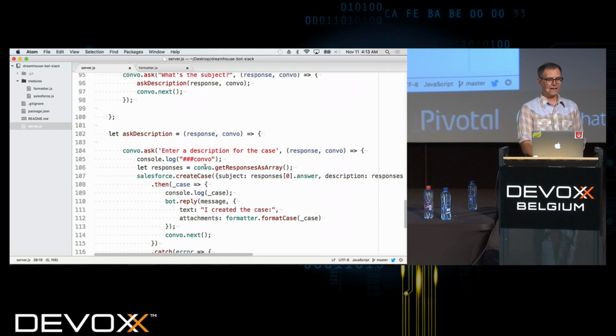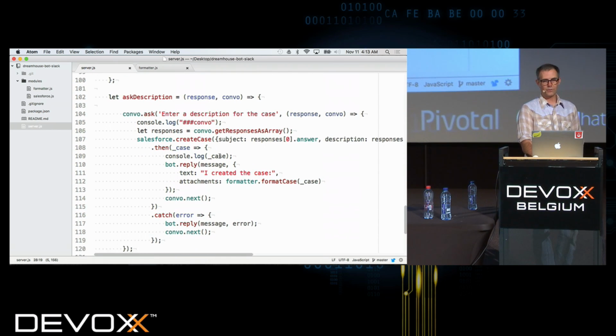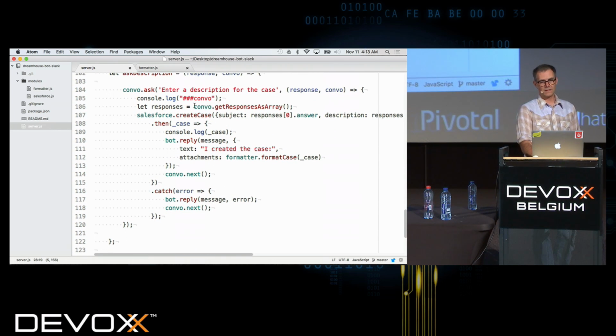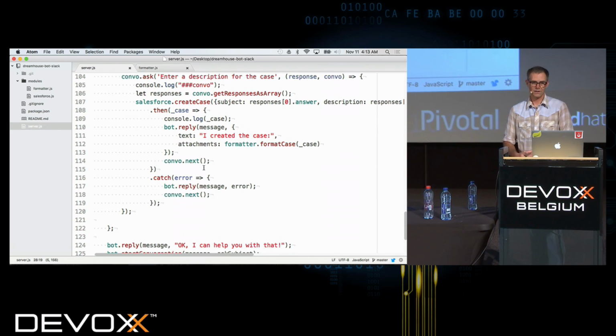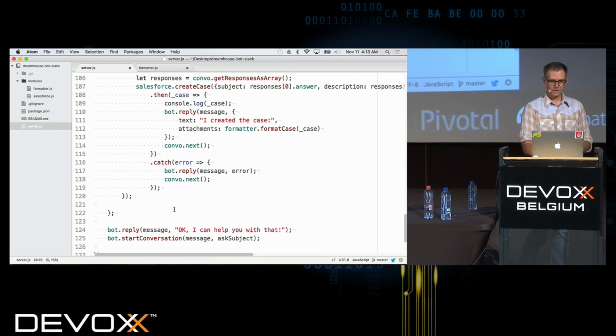So then I have this ask description, and here we get the conversation responses. So we get what they entered from after we asked for the description and the user entered it. We get that response, and then here's where it actually calls out to Salesforce to actually create that case. And then it says, so that's it. Oh yeah, and then it says I created the case once it's been created.